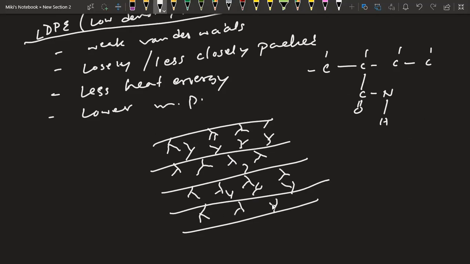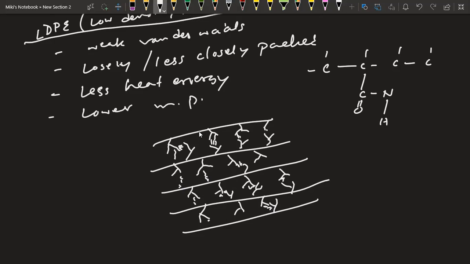That means, now van der Waals forces of attraction are between whom? There are more now between the branches, because now the other parts are further apart. Between branches they have van der Waals force of attraction, and they can have it between the chain and the branches as well.